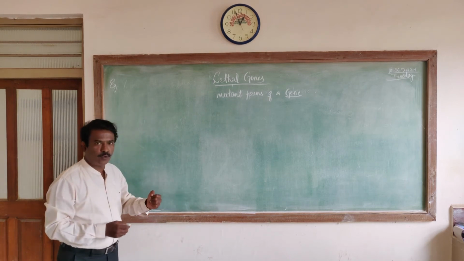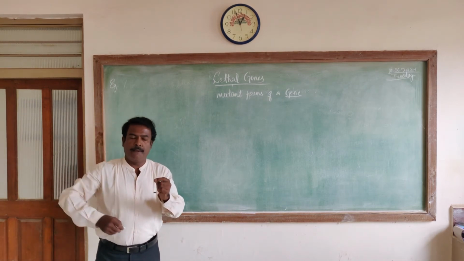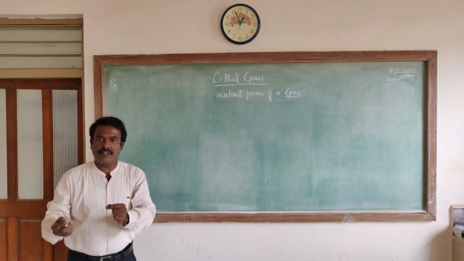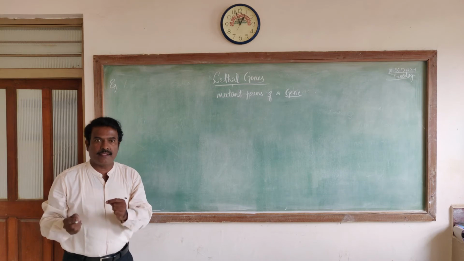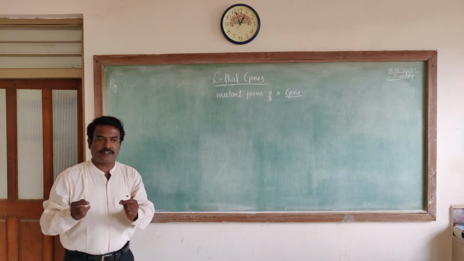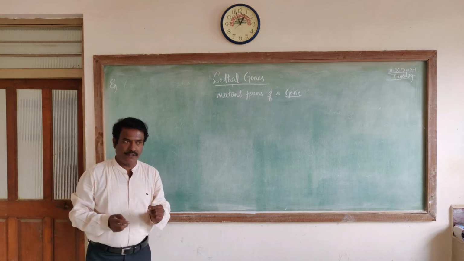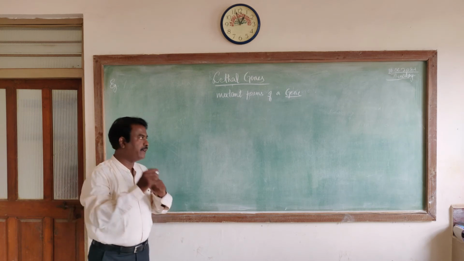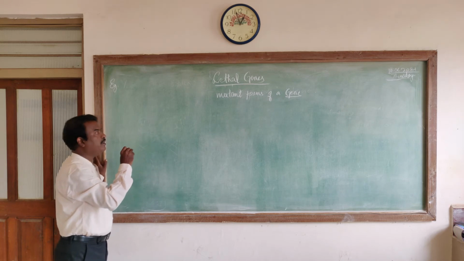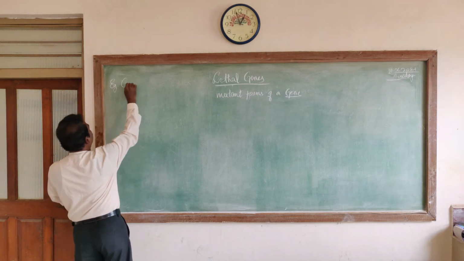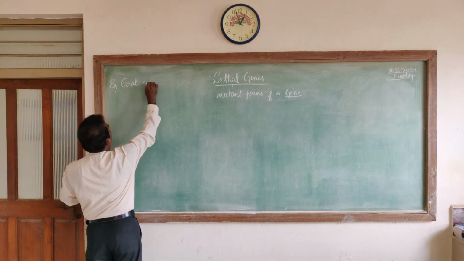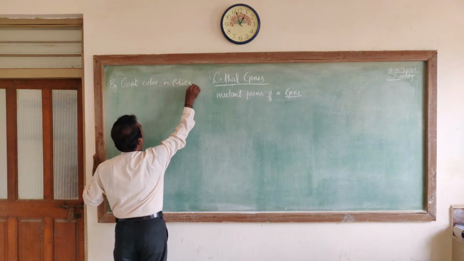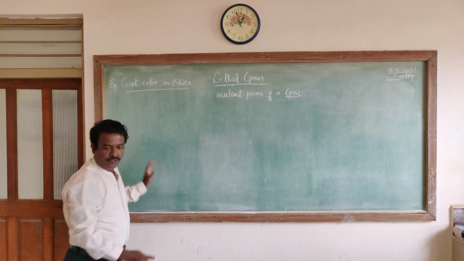Here, according to your syllabus, we are going to study the dominant lethal genes, which could cause death, a detrimental effect, a lethal effect on the body of a carrier. So for that reason we need to consider an example, coat color in mice.